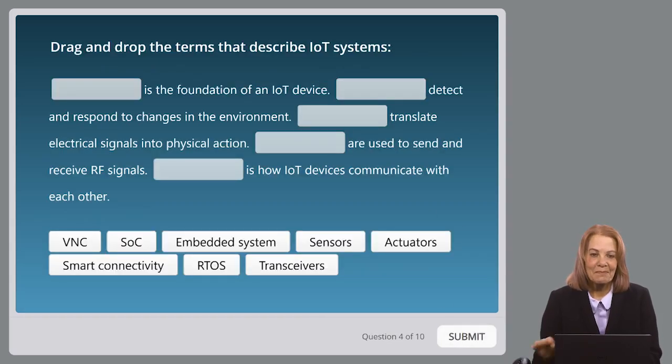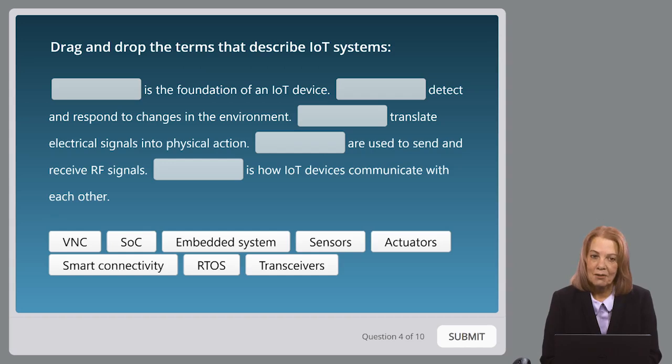Oh, we got a drag and drop. Okay, let's read it together. We'll look at the words on the bottom. Then you're definitely going to want to put me on pause while you take a moment to fill in the blanks. Blank is the foundation of an IoT device. Blank, detect and respond to changes in the environment. Blank, translate electrical signals into physical action.